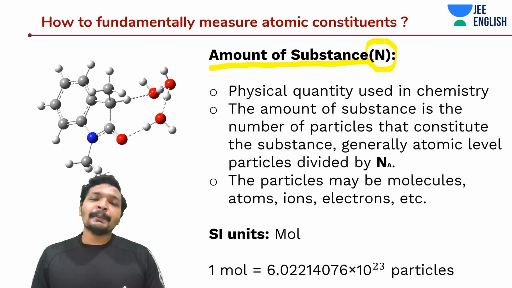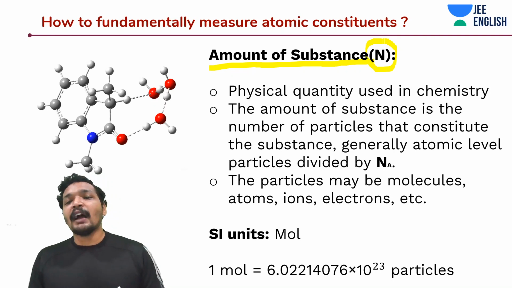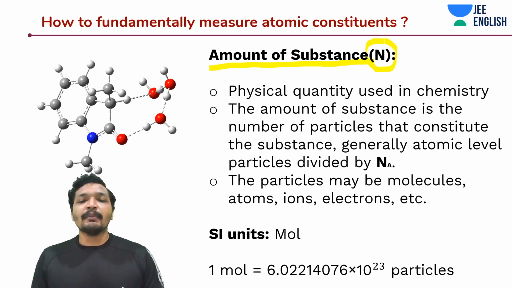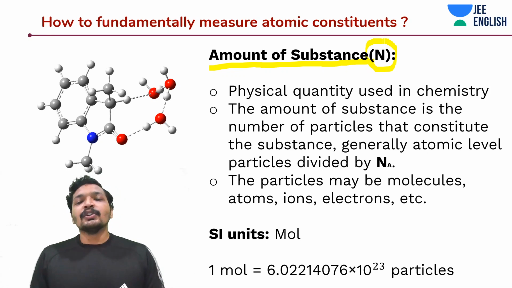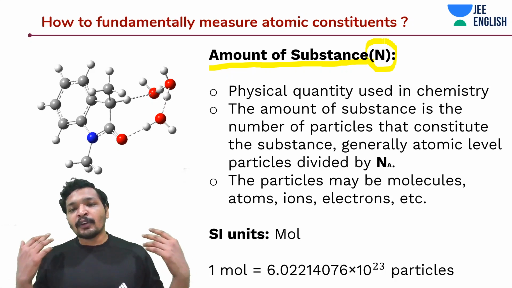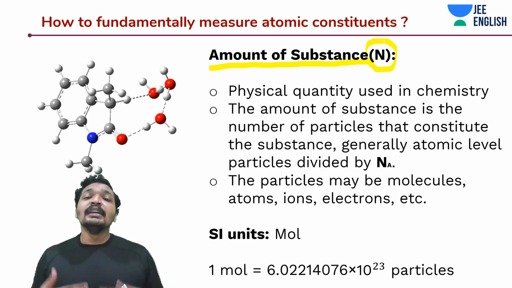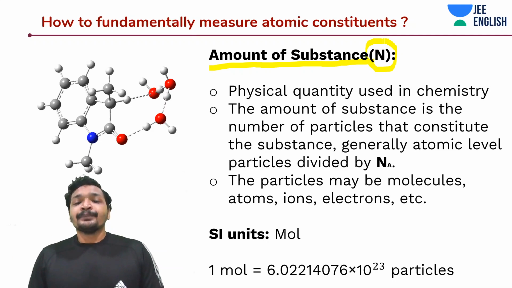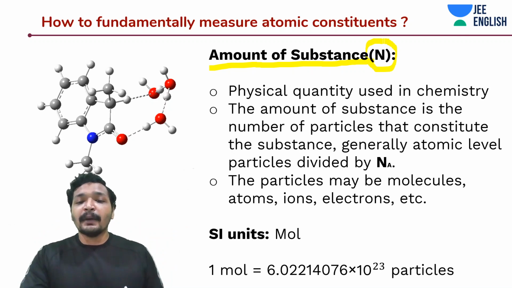So back in the days, people used to have carbon as a standard. And then they thought we'll make use of Avogadro number multiplied by atomic mass unit as the standard. Basically, amount of substance is a term often used in chemistry, especially in your stoichiometry classes. What does amount of substance tell you? The number of particles.